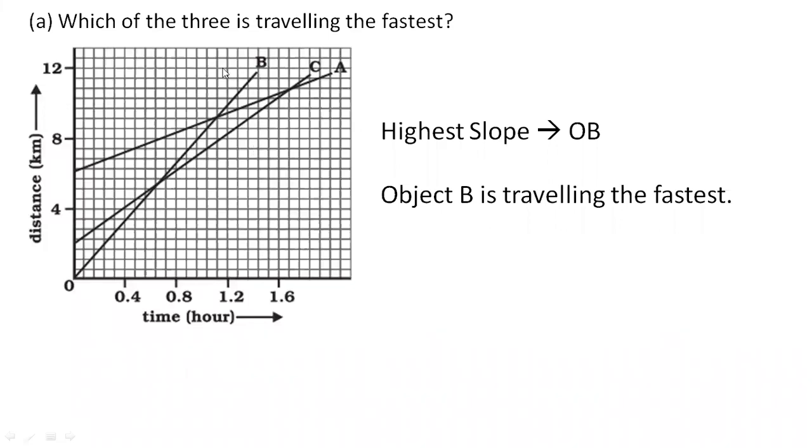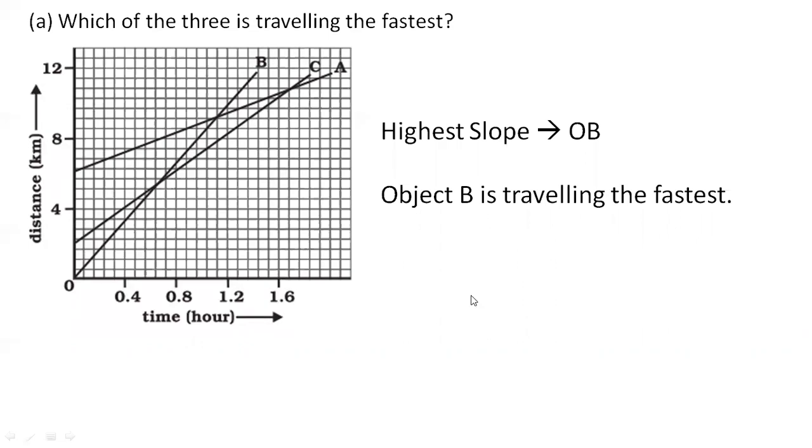We directly are saying that object B is traveling fast. Why? Because that line is near to the y-axis. Very simple. So just end at this. That's your answer. So take a screenshot of this. Which of the three is traveling the fastest? Suppose let's say B is having the highest slope, so object B is traveling fastest.